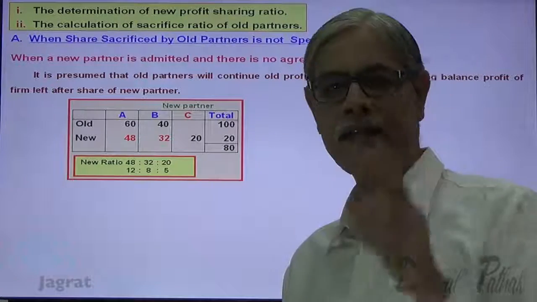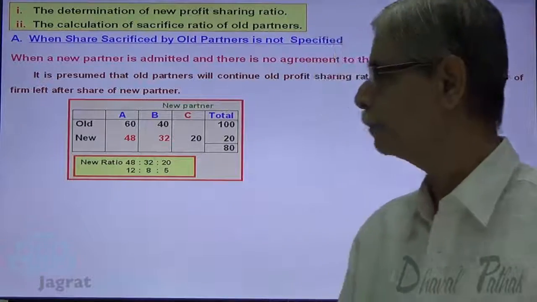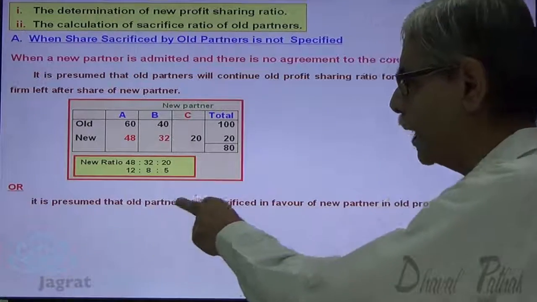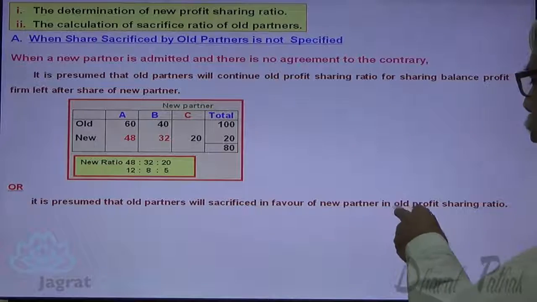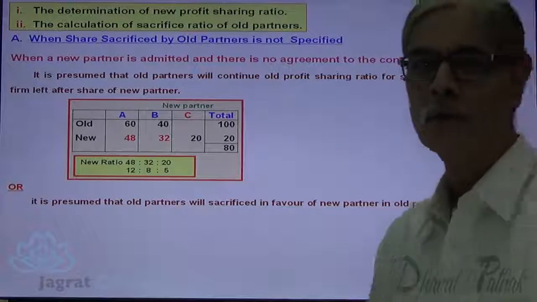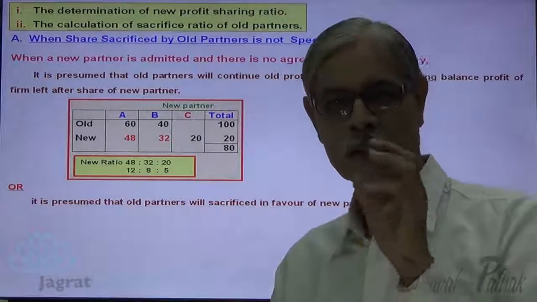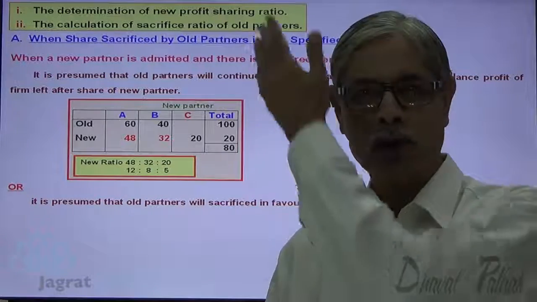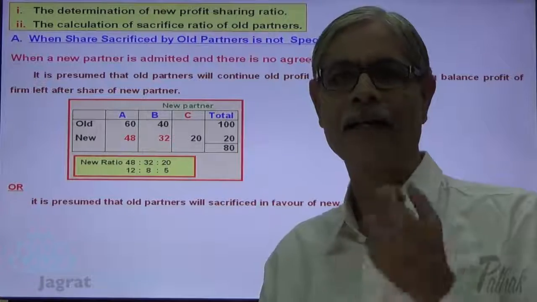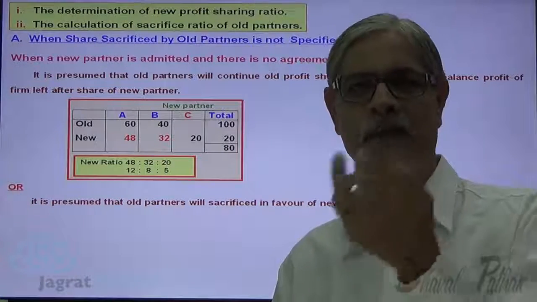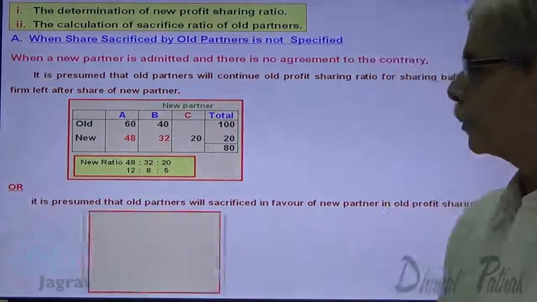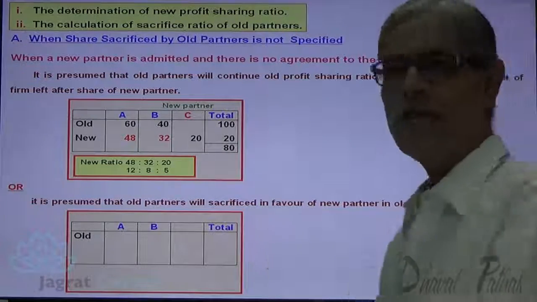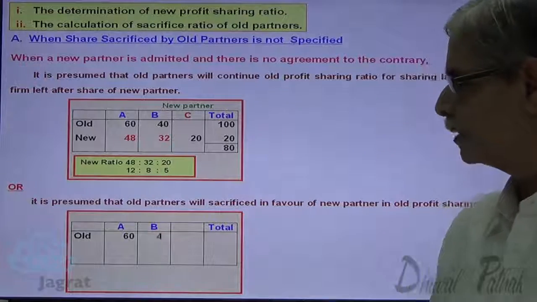Now we can have the same answer by different presumption. Or it is presumed that old partners will sacrifice in favor of new partner in the old profit sharing ratio. Now the same question I will just calculate with a different presumption, and we will get the same answer. Both the presumptions are identical, but they are presented in a different manner. Okay, observe. A and B are the partners. Their old profit sharing ratio is 60%, 40%.